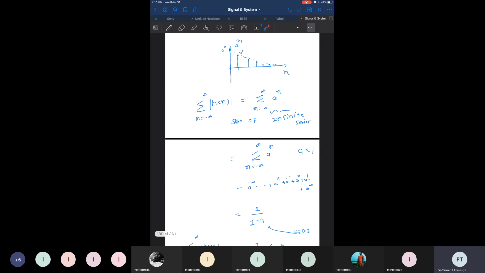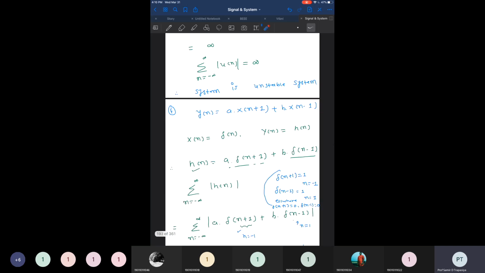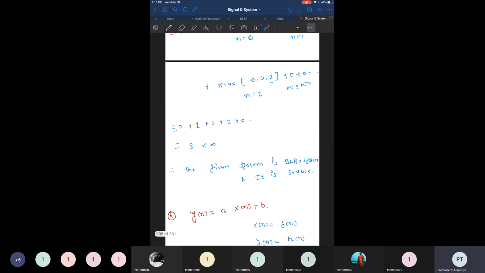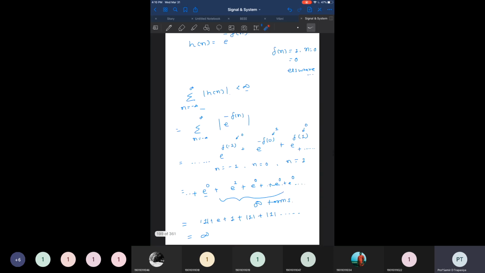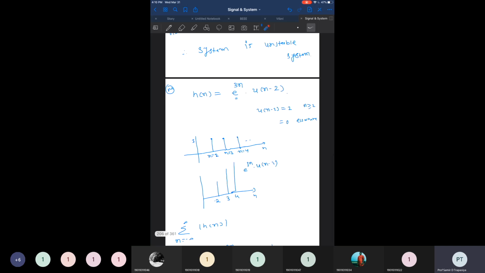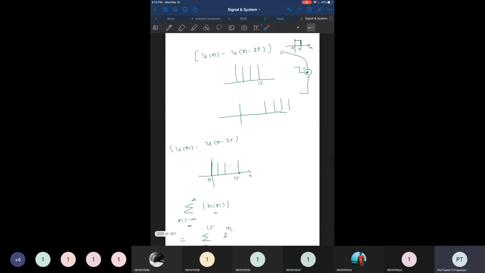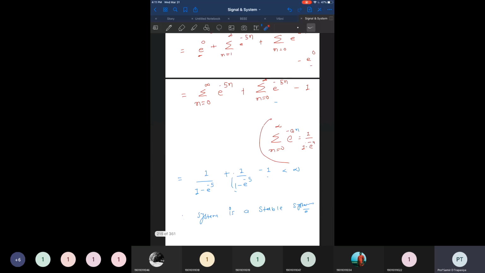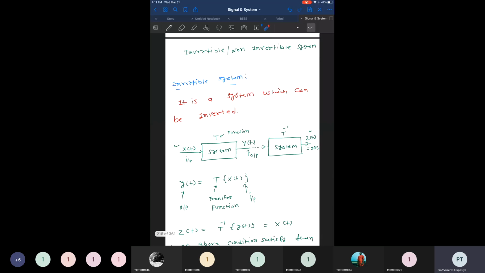Then finally, we came to the last system. There are some examples we have already solved, many examples actually. This is a few of them. We have spent, I think, 2 to 3 lectures on this. And the last one is the invertible and non-invertible system.